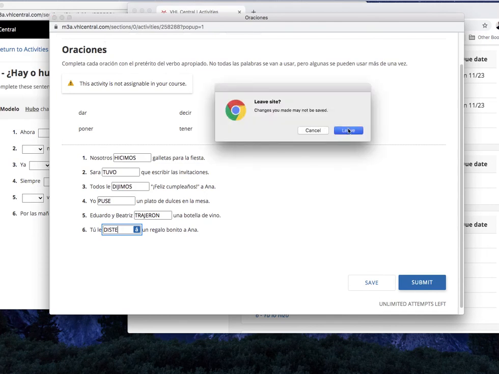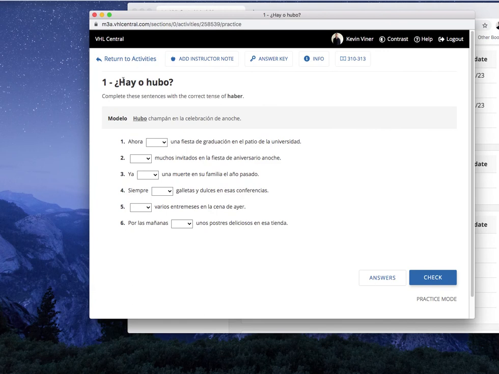I'm going to do one more. And here we're only working with hay o hubo. Okay, so depending on the context, is it going to be in the present tense, which is hay, which again means there is or there are, or is it going to be in the past tense, hubo, there was, there were. Okay, so in the example we say, hubo champán en la celebración de anoche. So in the model, we see anoche, which means last night, so we know it's the preterite. Okay? All right,